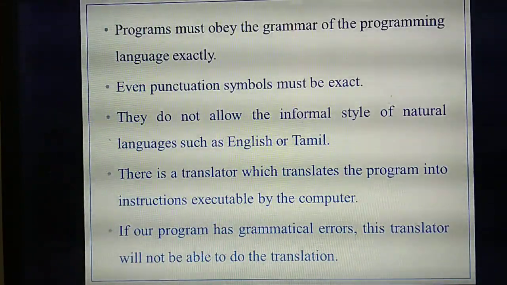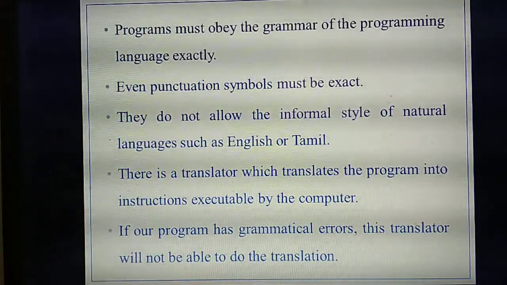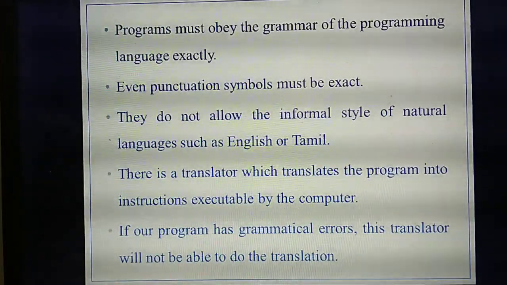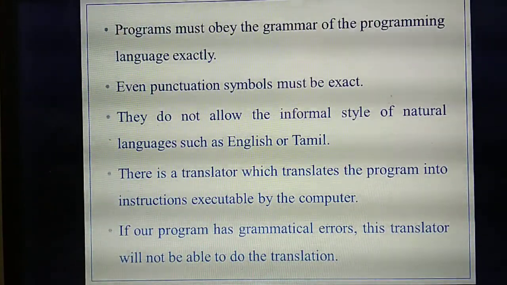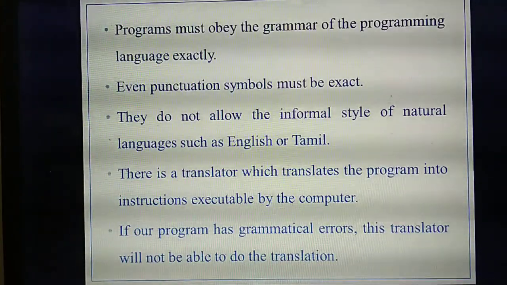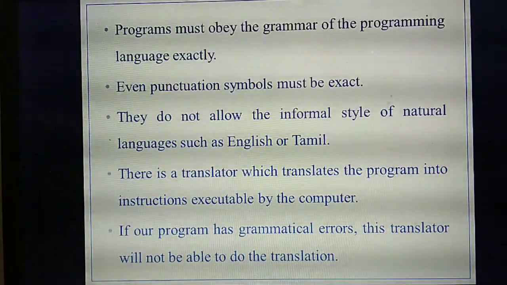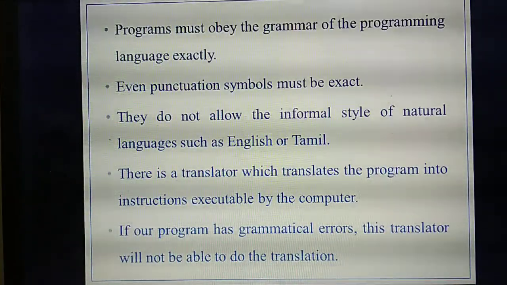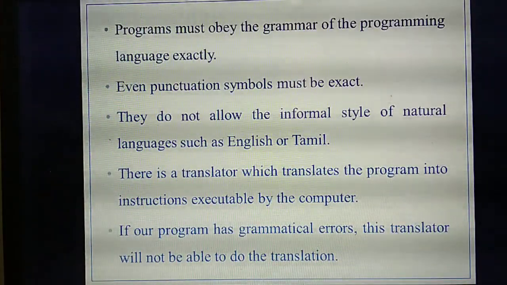If you miss a comma, the program will show some error. If, for example, between two words you need to leave one space, and instead of one space you leave 3 spaces, at that time, if you run the program, it will show an error. So this is all very, very important. The program should obey the grammatical rules. That is why we call it formal.